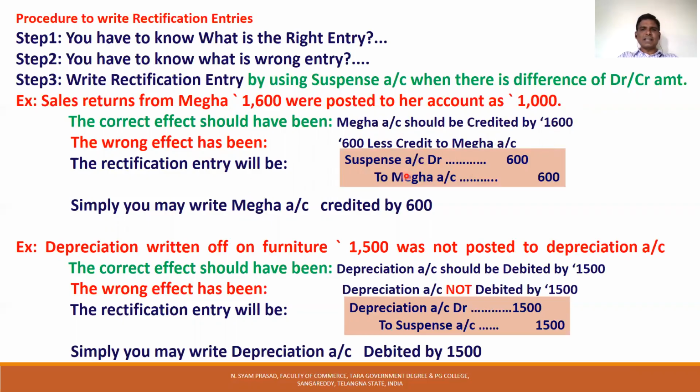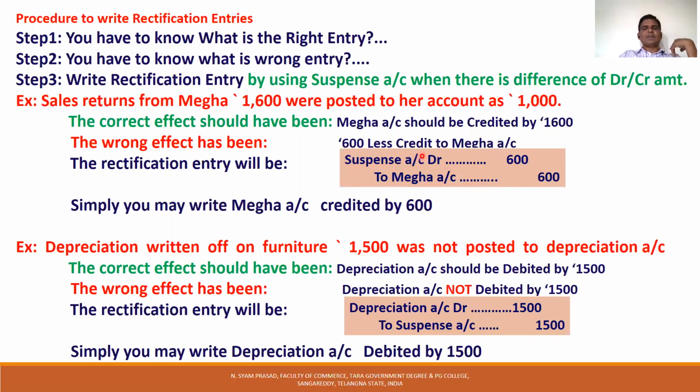This is only a thought process: what is the right entry, what is the wrong entry. It is only rough work. So the actual entry is that there is 600 less in credit. So 600 credited to Mega account. What is debited? Suspense account. Usually it is suspense account. Suspense account to Mega account 600, being error rectified.